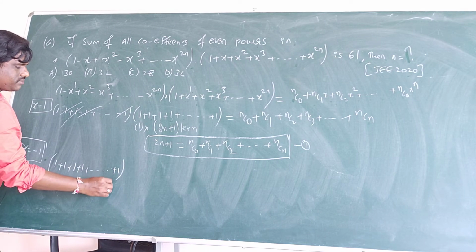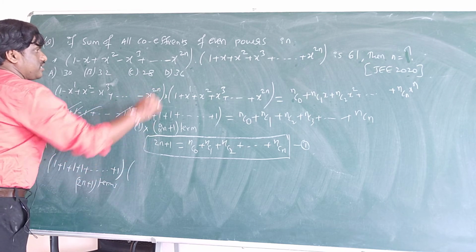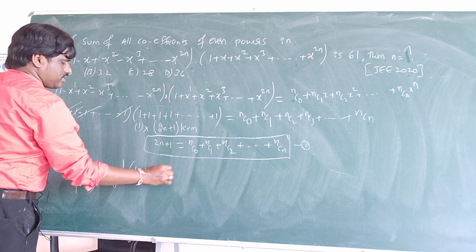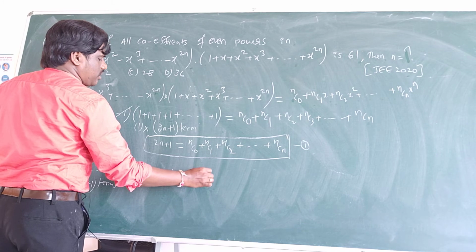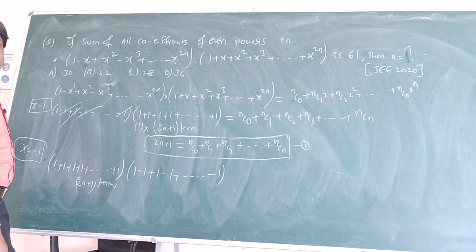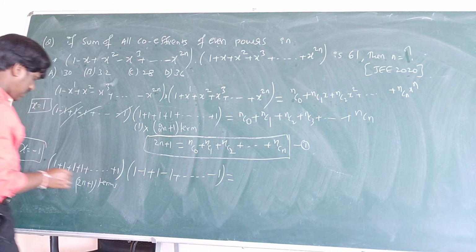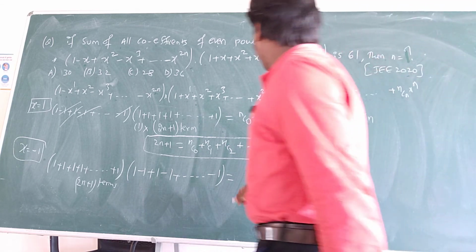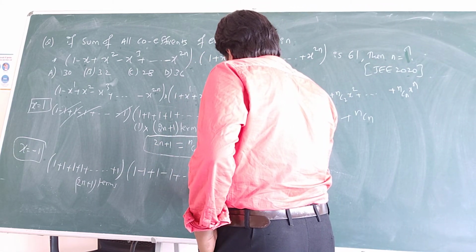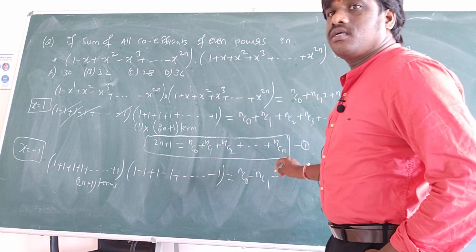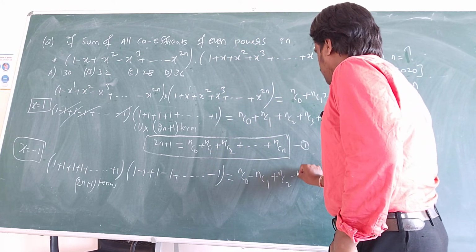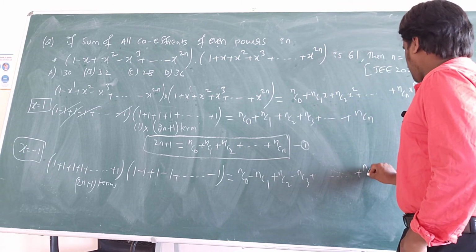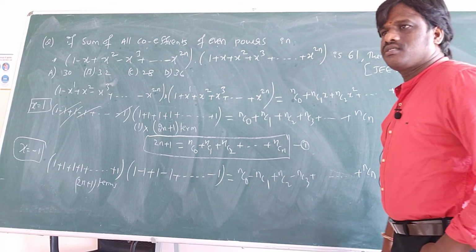And here what will I get? 1, x plus minus 1, and here 1 squared minus 1 plus so and so, I will get minus 1, correct? And that is equal to what I will get if I substitute x is equal to minus 1 in this: nc0 minus nc1 plus nc2 minus nc3 plus nc4, like this, plus ncn, correct?